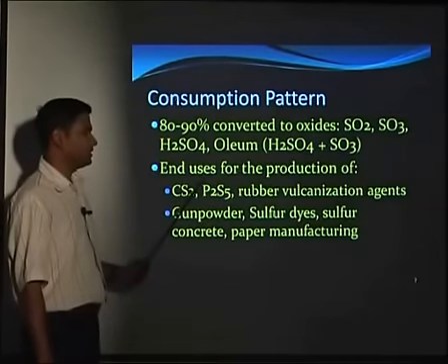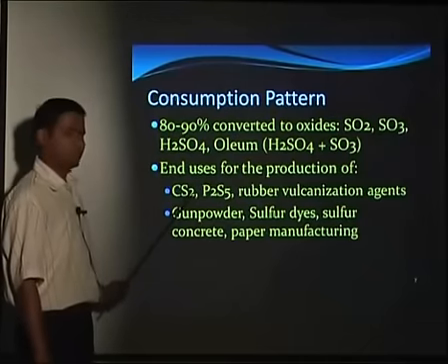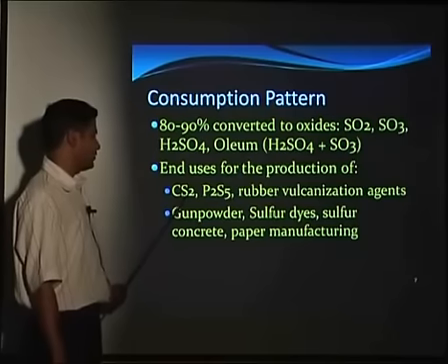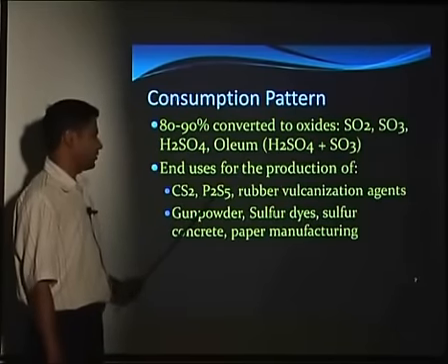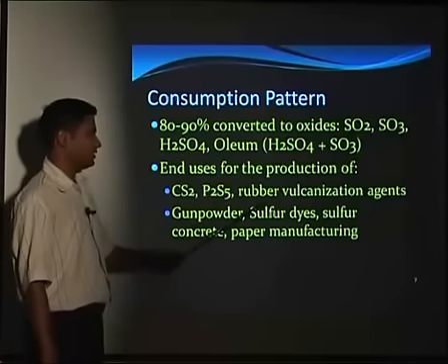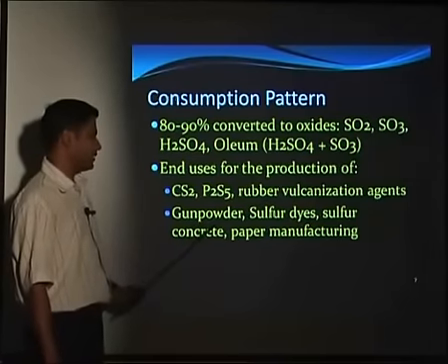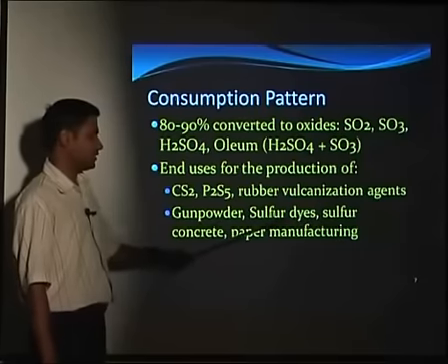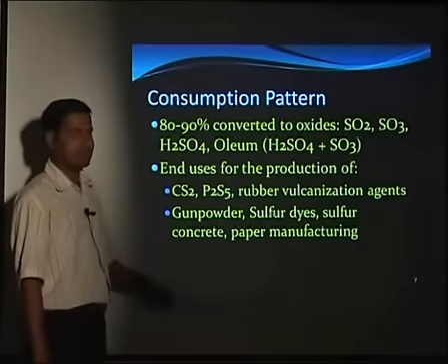The end users of the sulfur are used to form carbon disulfide and phosphorus pentasulfide, or it's used as a rubber vulcanization agent. Then it's used in gunpowders, manufacturing of sulfur dyes, and then sulfur concrete, or in paper manufacturing.